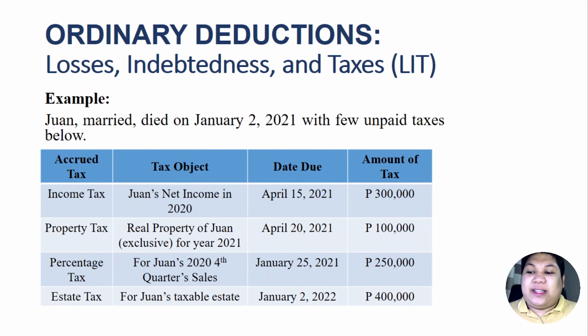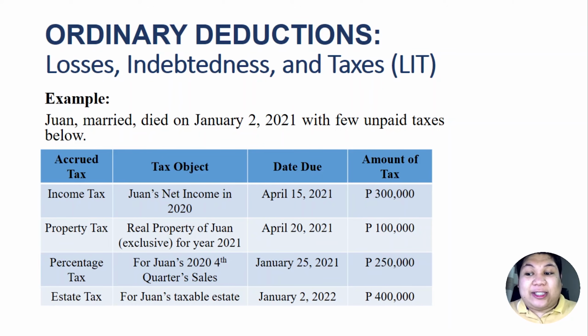We also have percentage tax for Juan's 2020 fourth quarter sales. So, even though this percentage tax was already accrued last year, final quarter, which was payable only on January 25, 2021, we cannot deduct this one. Why?